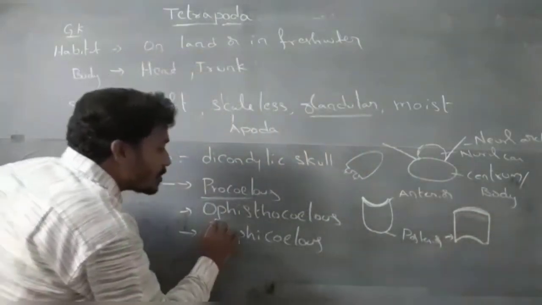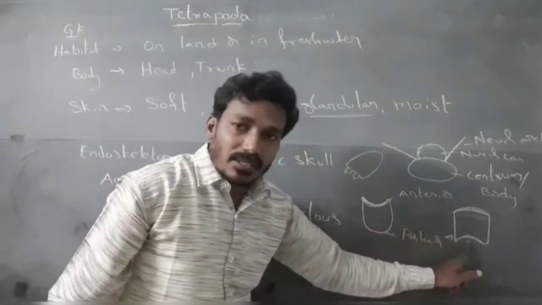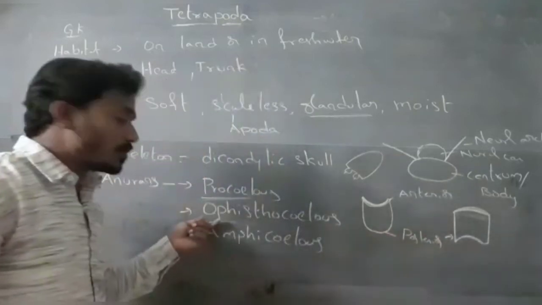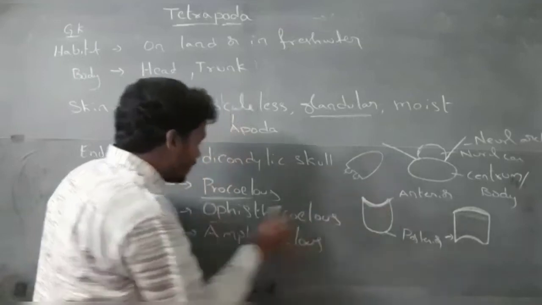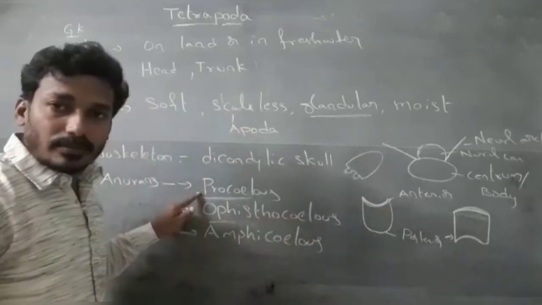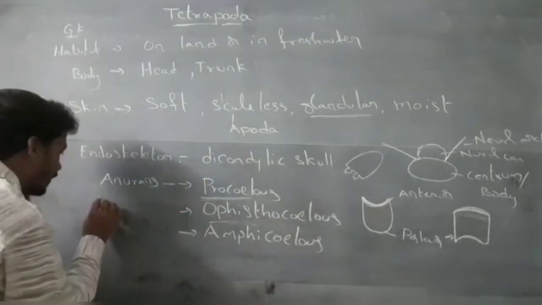It is called opisthocoelus. The posterior region of the centrum is concave in opisthocoelus, while the anterior region is concave in procoelus. Opisthocoelus is present in the urodela.